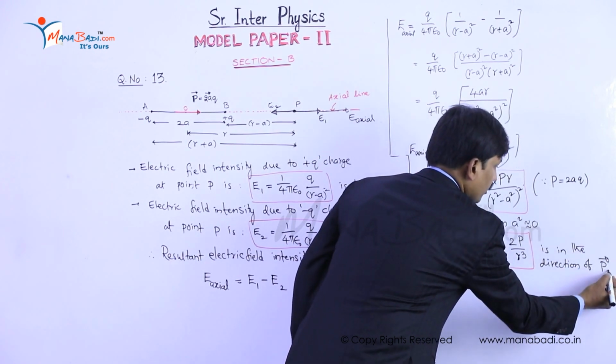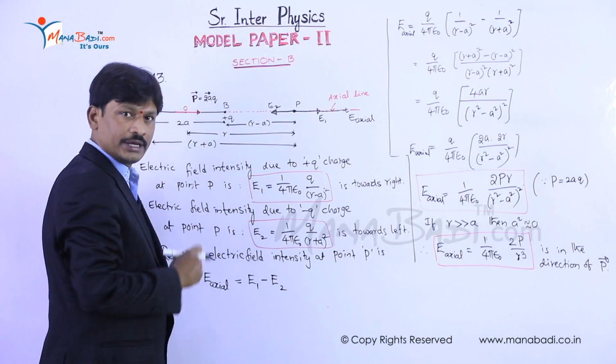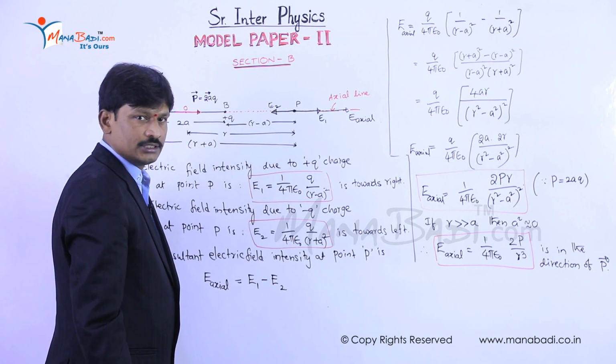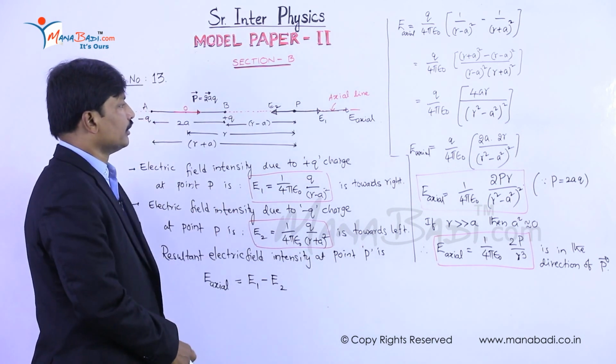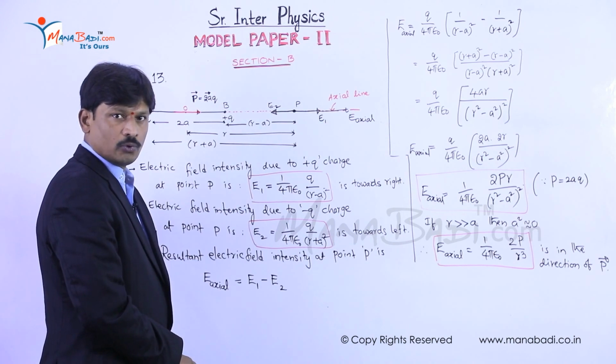What is p bar? p bar is nothing but the dipole moment direction. Like this, we can derive the electric field intensity due to an electric dipole.